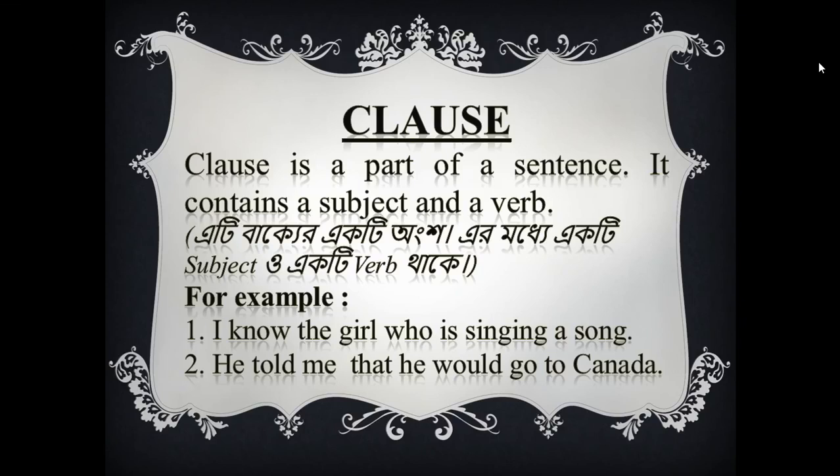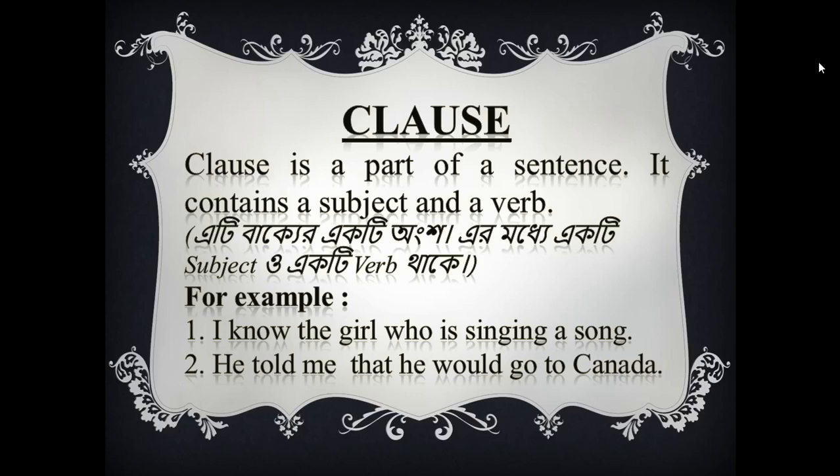Now look at the second example. He told me that he would go to Canada. Look at the sentence. He told me. It's a part of the sentence. So it's a clause.